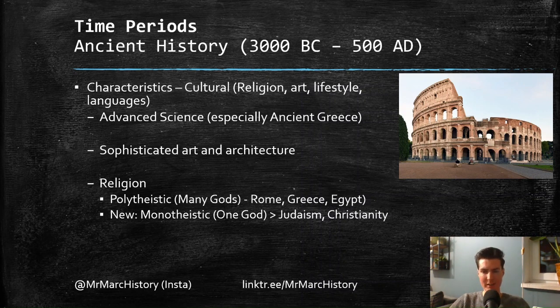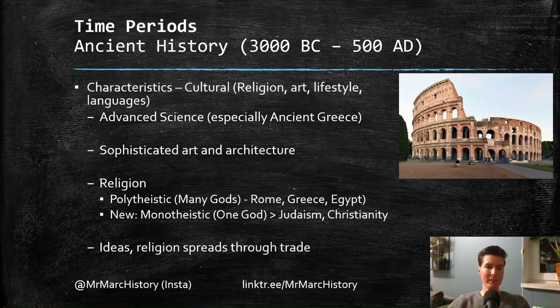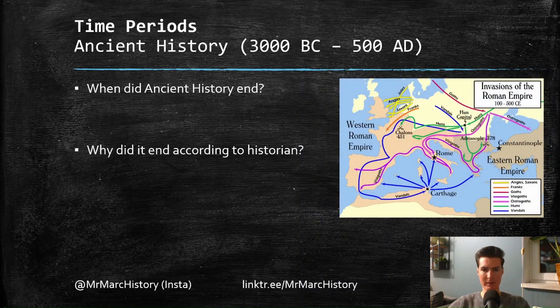So Judaism and Christianity are arriving at this time, are spreading at this time, are established. And all these ideas about science and religion are also spreading through trade along the Silk Road between civilizations. There's also an exchange of ideas, and towards a more global community, the first steps.